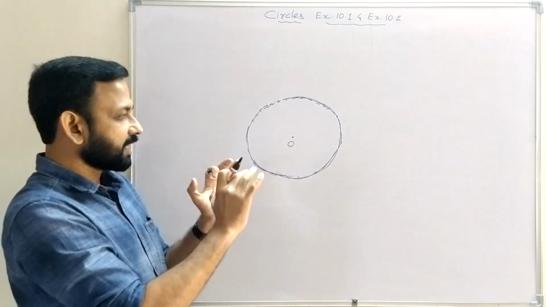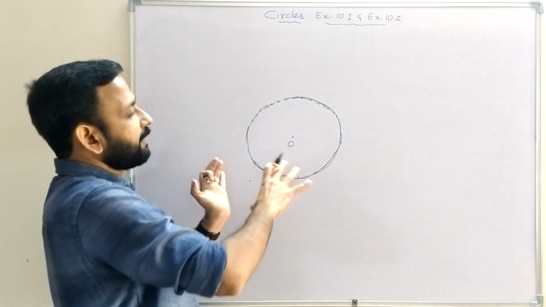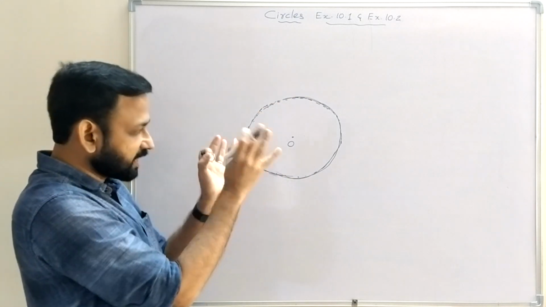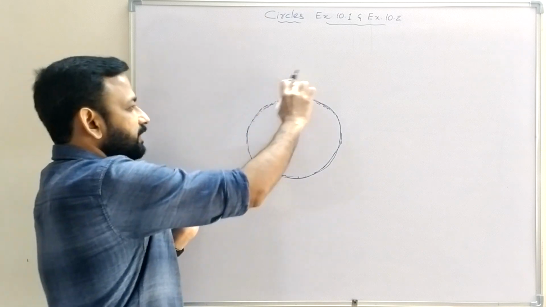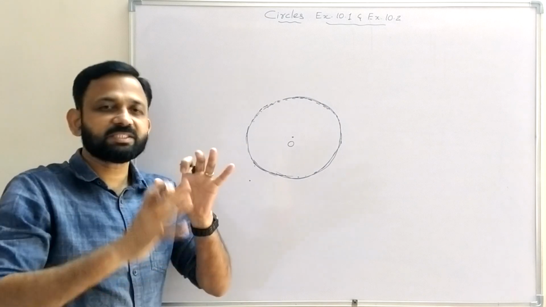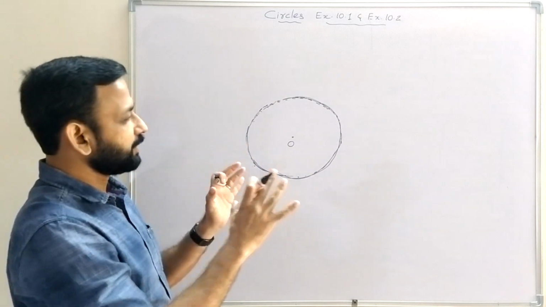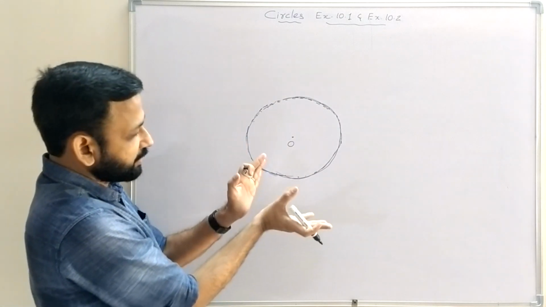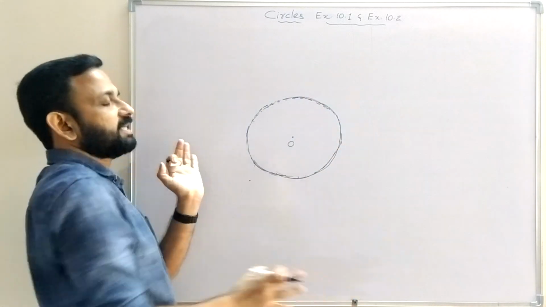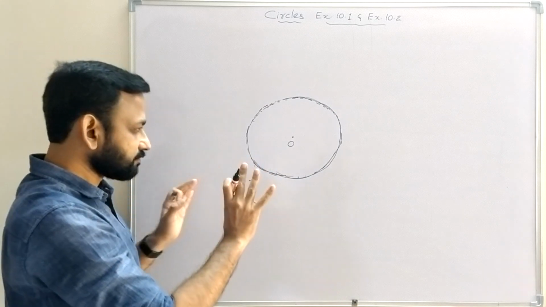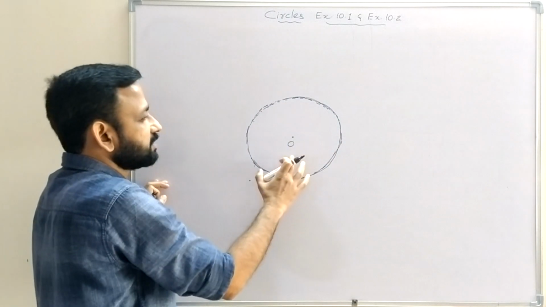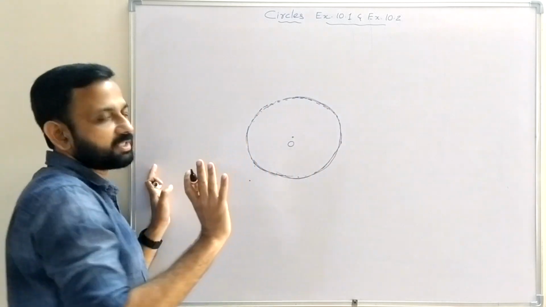So we can say a circle divides a plane into three parts: the set of all points inside the circle, the set of all points on the circle, and the set of all points outside the circle.